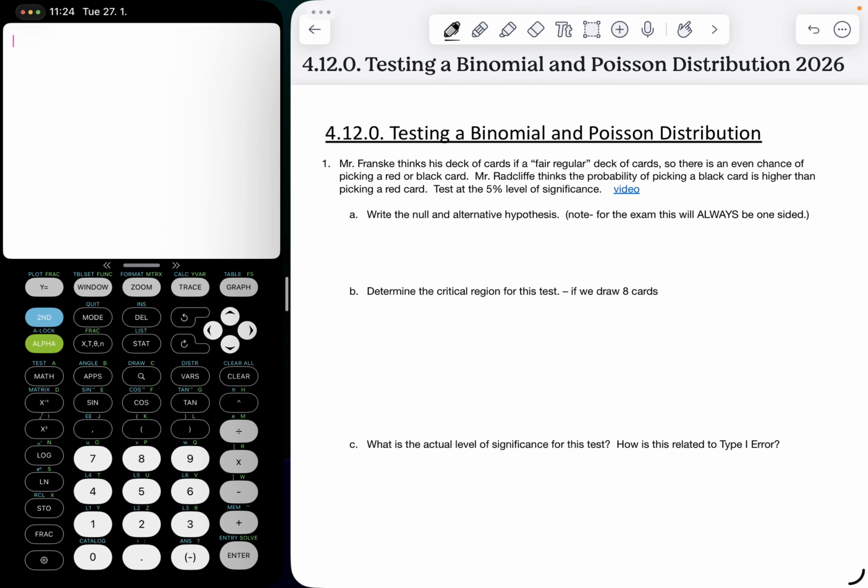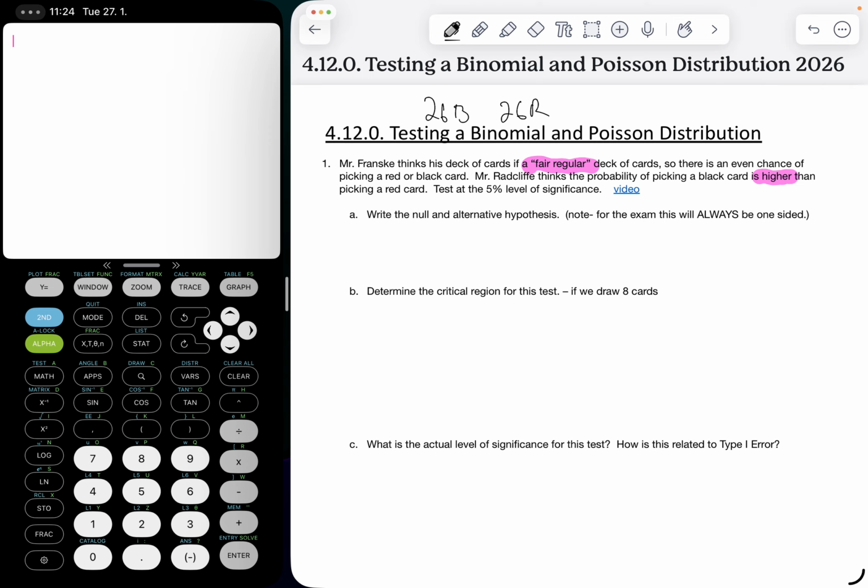Today we're talking about testing binomial and Poisson distributions, and we're going to start off with looking at a deck of cards. So we have what we're calling a fair regular deck of cards here, and so that must mean that there are 26 black and 26 red cards. And Mr. Fransky thinks his deck is fair. So there's an even chance of picking a red or a black card, but Mr. Radcliffe thinks the probability of picking a black card is higher than the probability of picking a red card. And we're going to test this at the 5% level of significance.